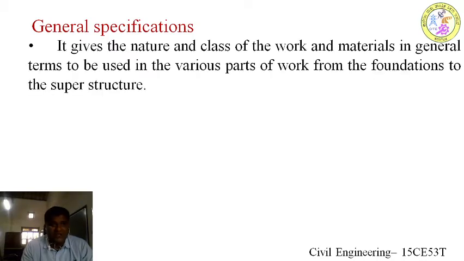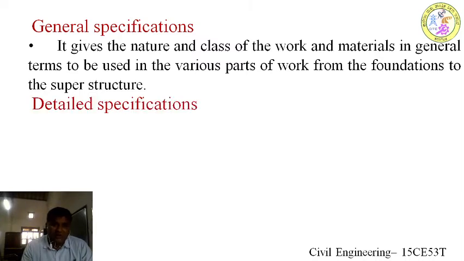I am just giving a general idea about that item, the nature, the class of the work and the materials that have to be used. For example, apply concrete flooring and compact it of M20 grade. So this is a general specification.